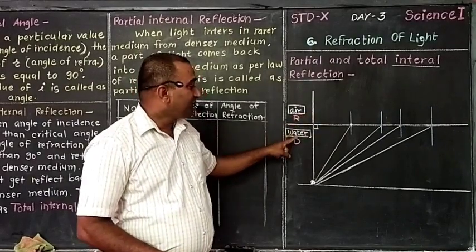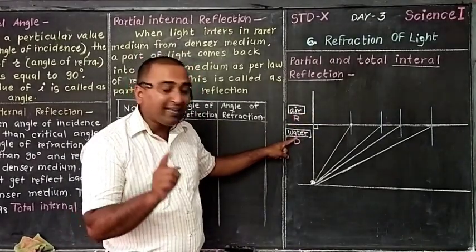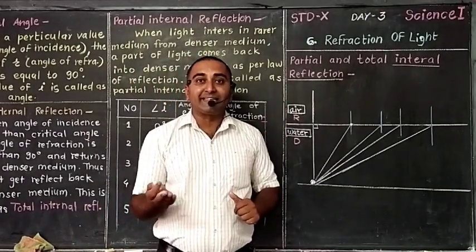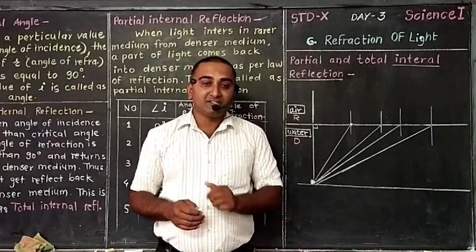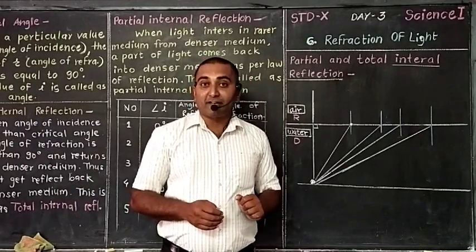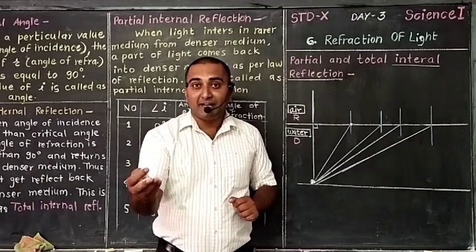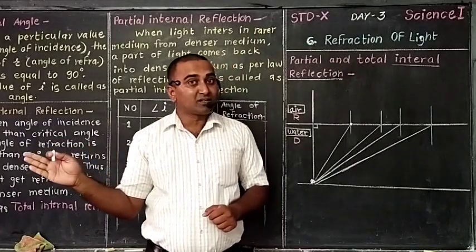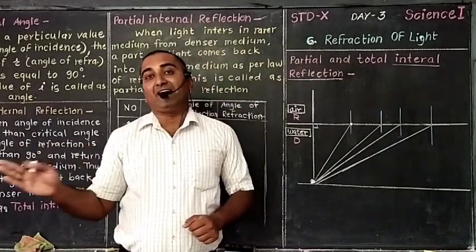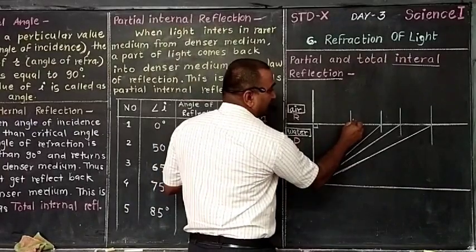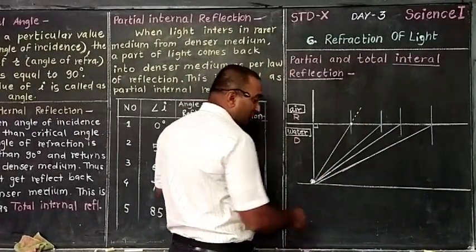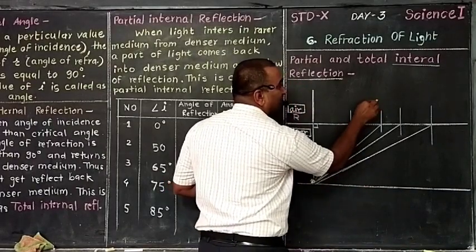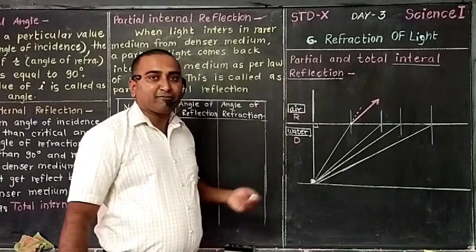But see here, the refractive index of water is higher than air. When the next medium's refractive index increases, the ray bends towards the normal. But when the refractive index of the second medium is less than the first, the ray does not move towards the normal now. It will move away from the normal. The ray should go straight, but instead this ray is bending away from the normal. Yes, this is the refraction.